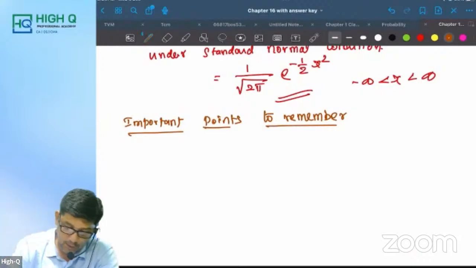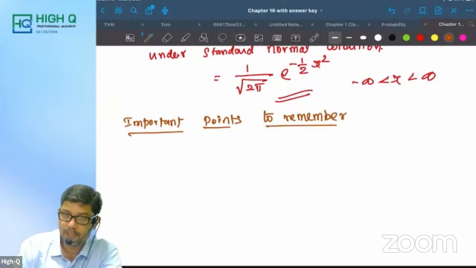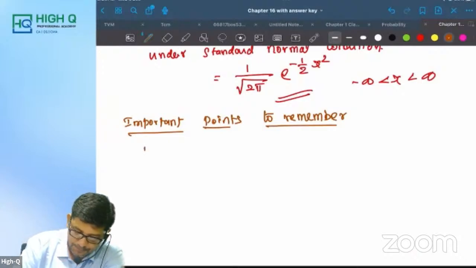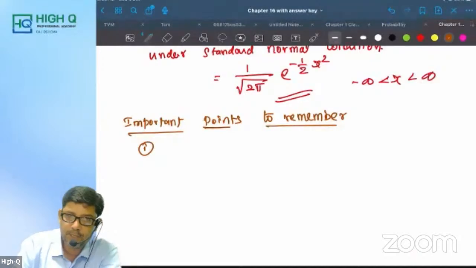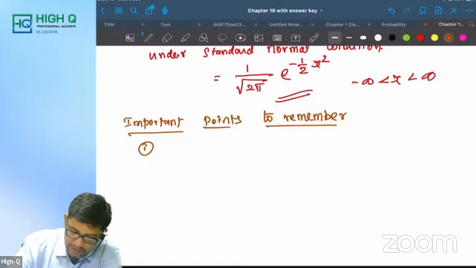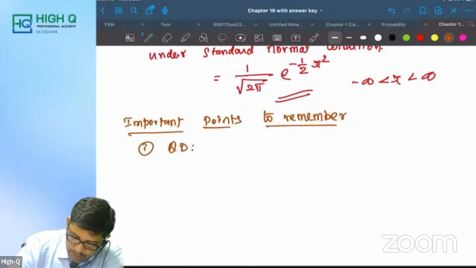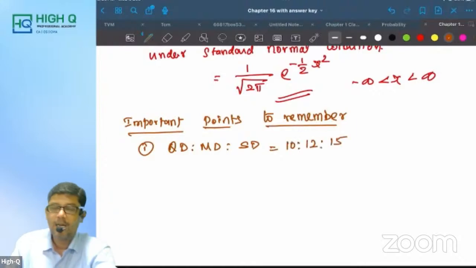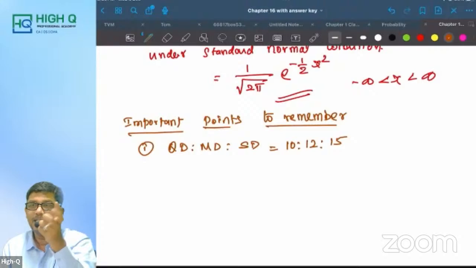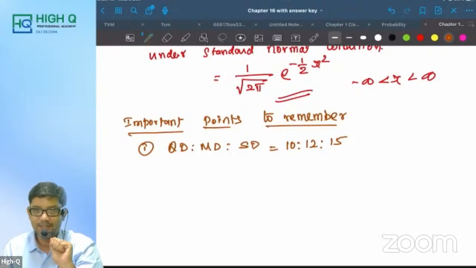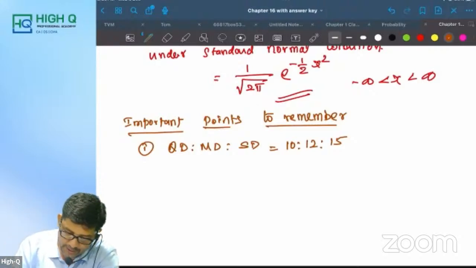Okay. Now, important points to remember. See, first, relationship between quartile deviation, mean deviation, standard deviation. What is it? QD is to MD is to SD is equal to 10 is to 12 is to 15. I hope you remember the relation. Between QD and SD may be asked. For example, what is relation between QD and SD?